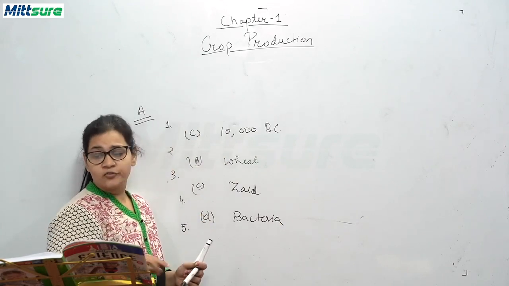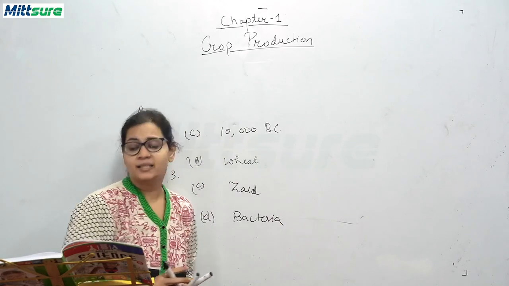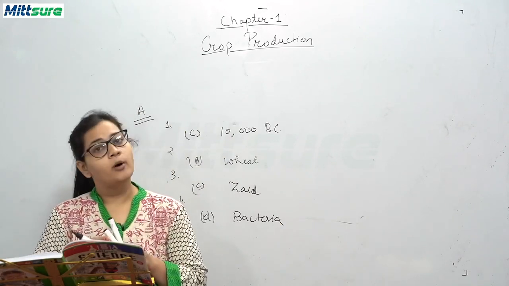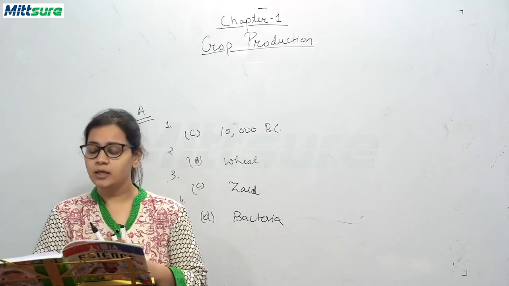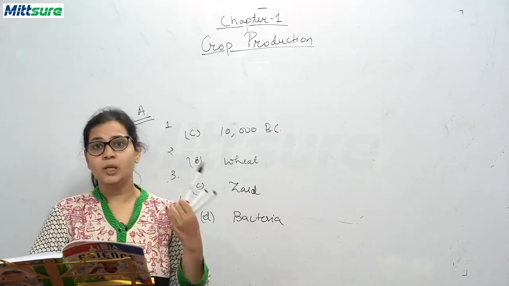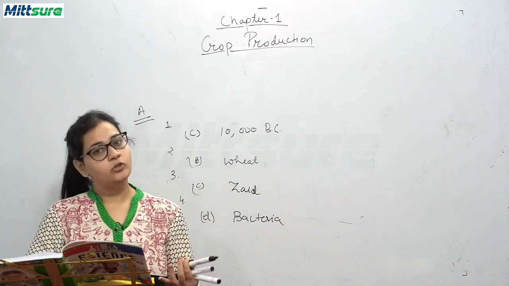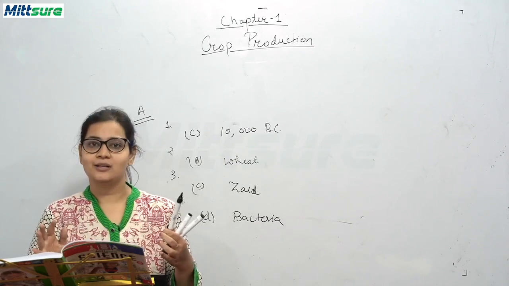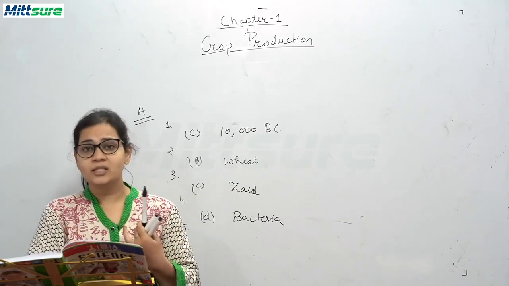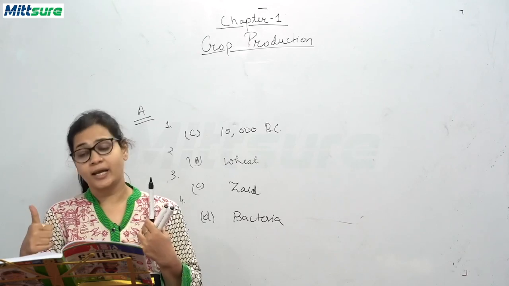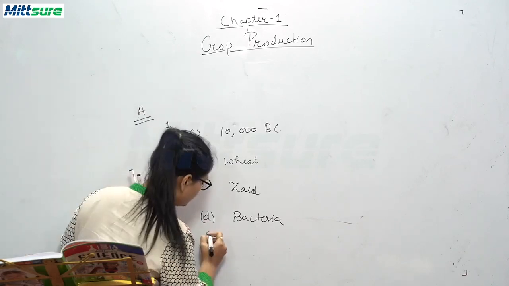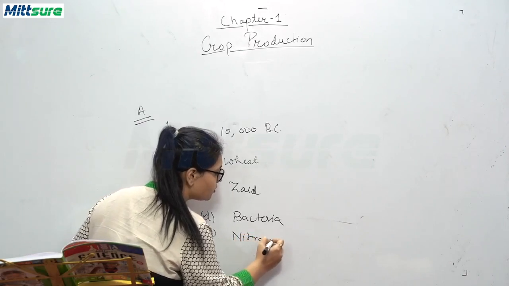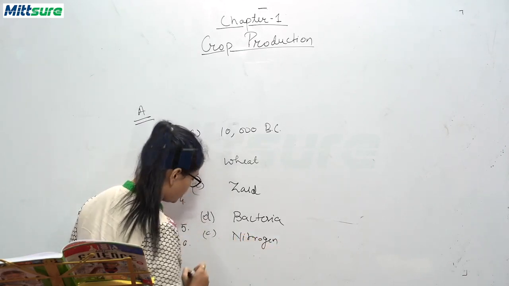Which gas is fixed by rhizobium bacteria from the air and converted into usable form for plants? Options are A, oxygen, B, water vapor, C, nitrogen, and D, carbon dioxide. And we all know this answer. Rhizobium bacteria convert nitrogen. That is, option C is correct, that is nitrogen.